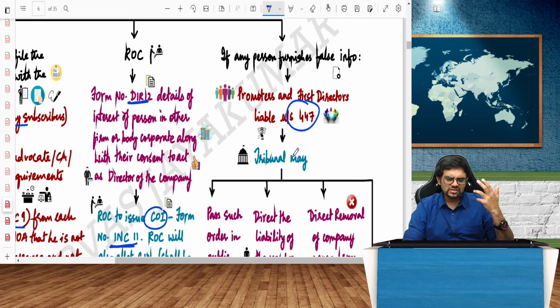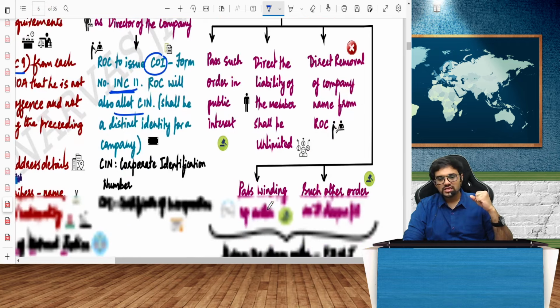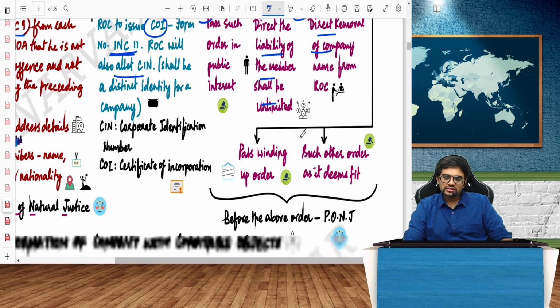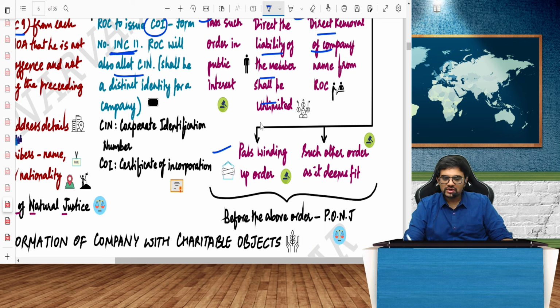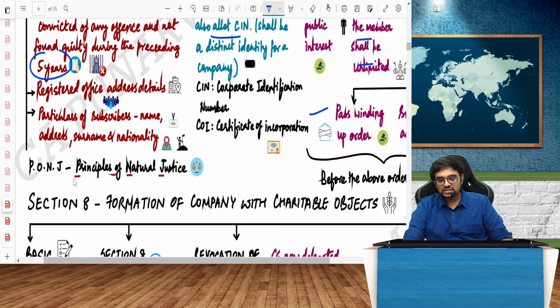What are the powers of the tribunal? If the false information is furnished while starting the company, they can pass such orders in public interest. Direct the liability of the company shall be unlimited. Direct removal of company from the ROC. Then what? Pass a winding up order. All these things can be done. But in India, we are a civilized society. Before doing anything, we have to follow PONJ. PONJ means what? Principles of natural justice. I need to give them an opportunity to speak.